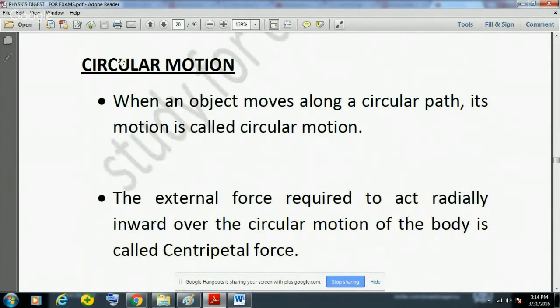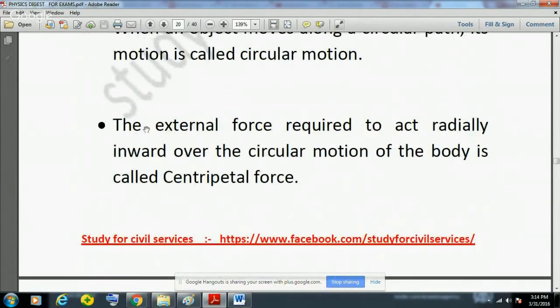Another concept is circular motion. So when an object moves along a circular path, its motion is called circular motion, and the external force required to act radially inward over the circular motion of the body is called centripetal force.